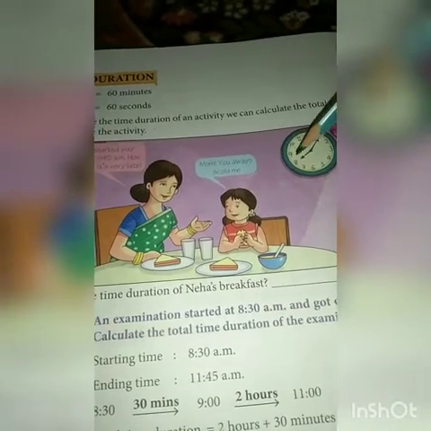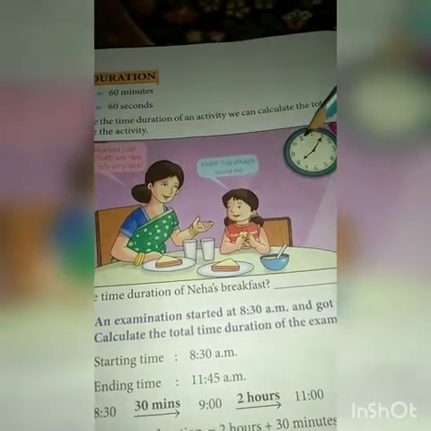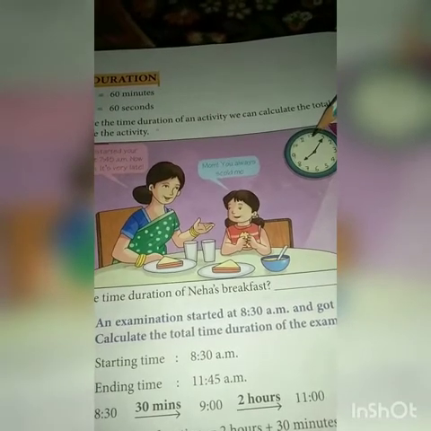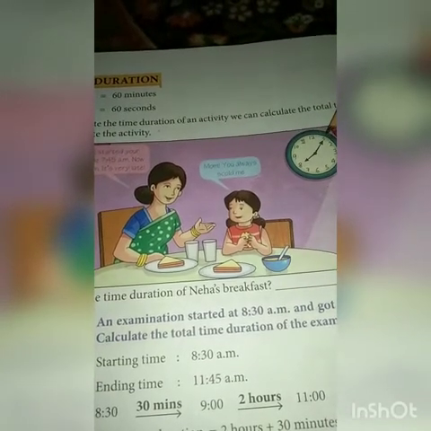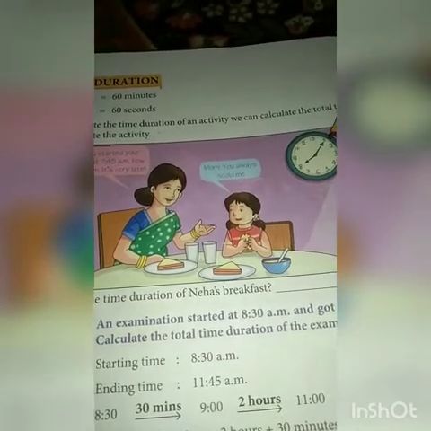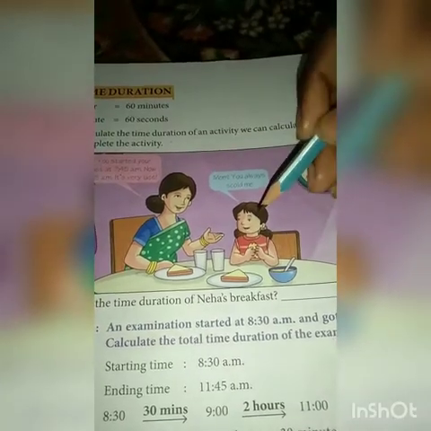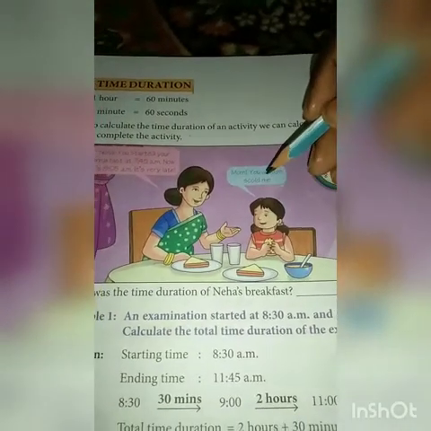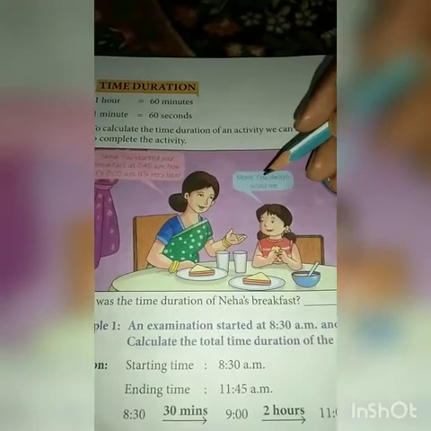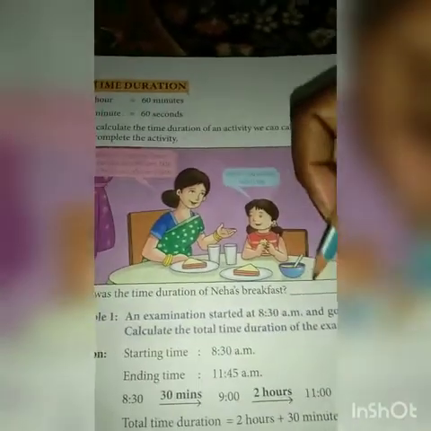Now you can calculate 5 minutes, 9 to 10 is 5 minutes, 10 to 11 is 5 minutes, 11 to 12 is 5 minutes and 12 to 1 is 5 minutes. There are 1, 2, 3, 4, 5 minutes. So 5 4s are 20. So she has taken 20 minutes to do her breakfast. So you will write here 20 minutes.